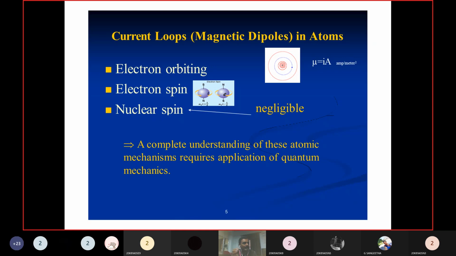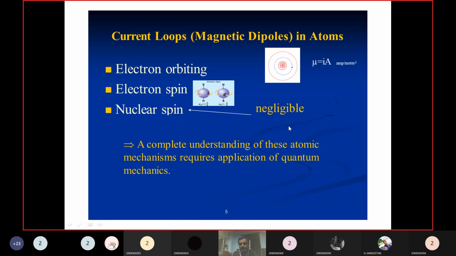That's why we do not observe the diamagnetism. In the case of ferromagnetic materials also, iron, cobalt, nickel, they exhibit magnetism due to the spin as well as the orbital motion. So the magnetism will be due to the electron spin as well as the electron orbital motion.